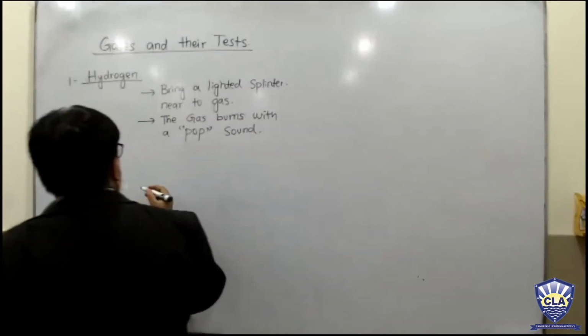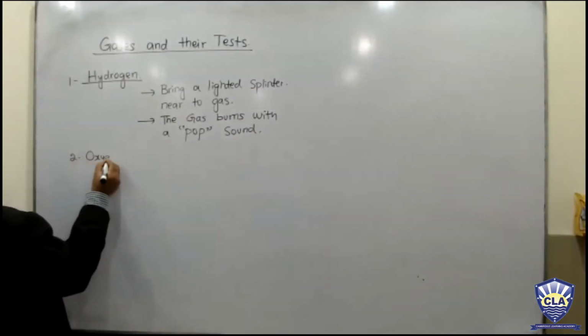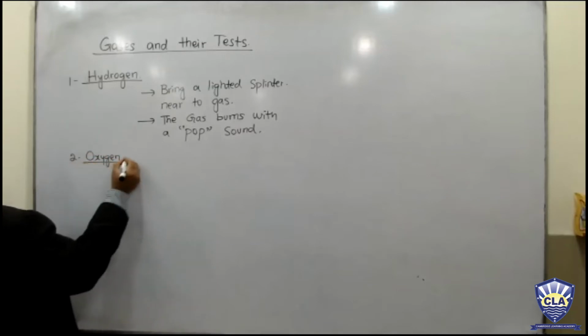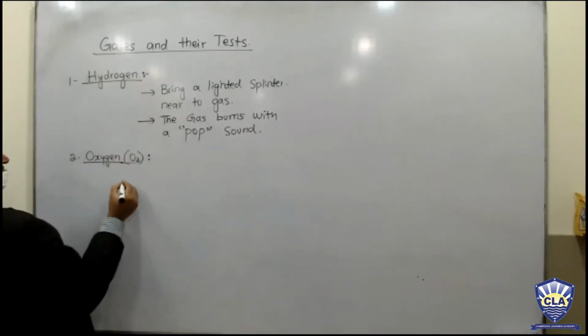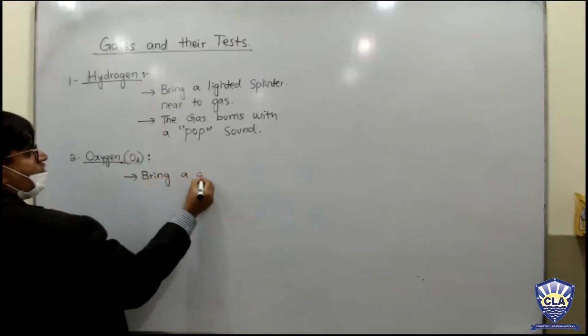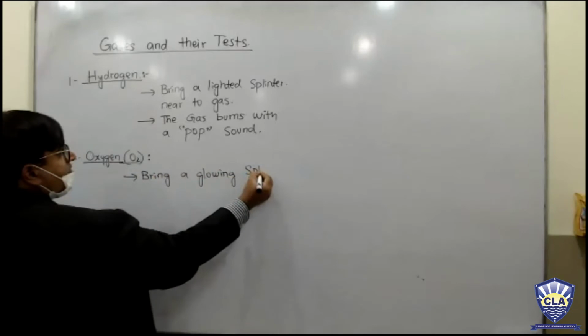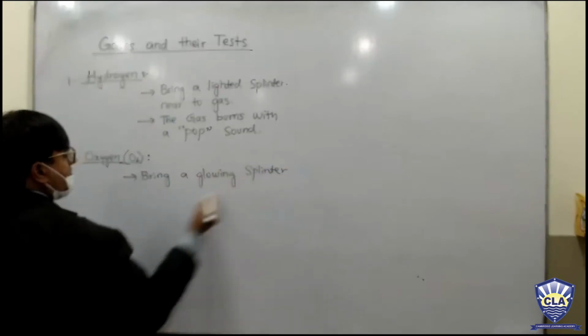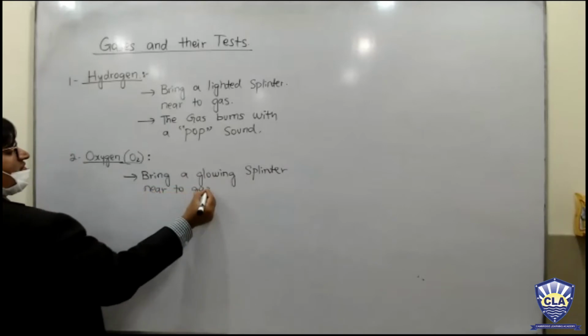Okay, the second gas, that is oxygen. So what is the test for oxygen? Bring a glowing splinter near to the gas.